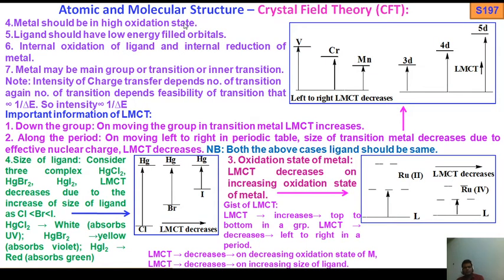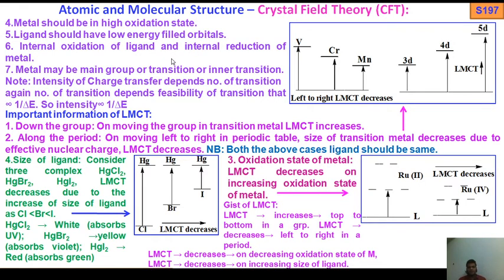Metal should be in a high oxidation state. Okay. High oxidation state means, to reach the high oxidation state, the metal should lose electrons. That means they possess vacant orbitals. Ligand should have low energy filled orbitals.